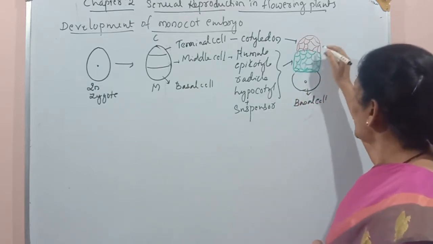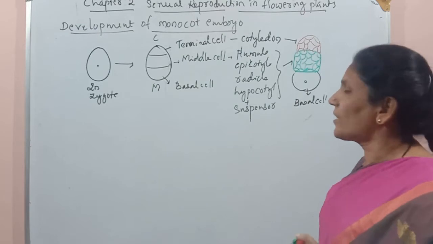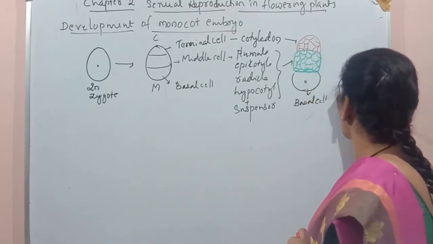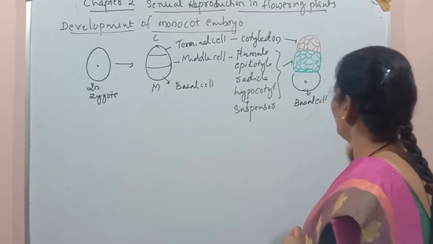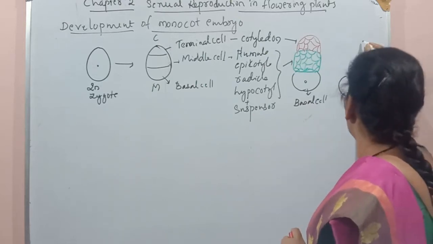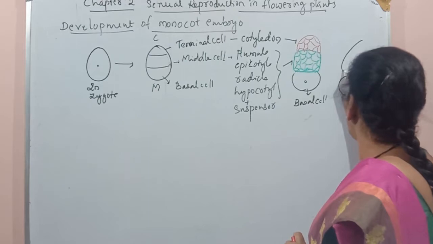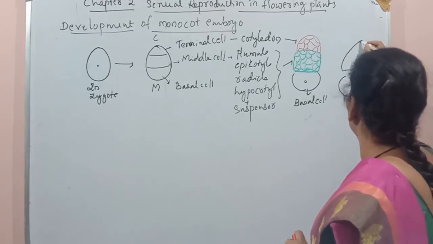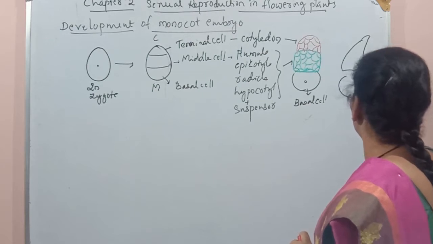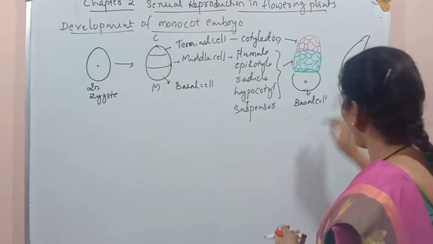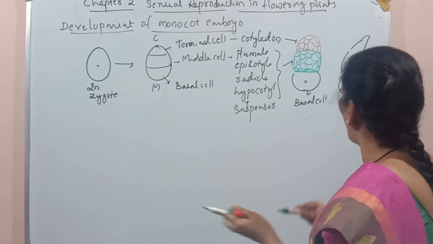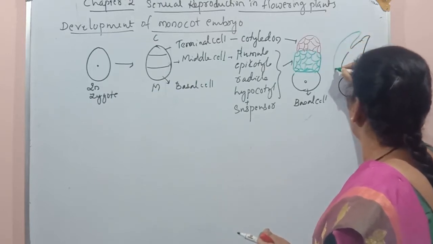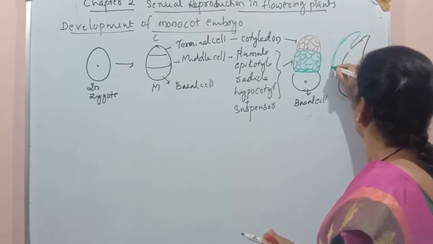The mass of cells turns into the embryo. So this is a small structure of basal cell, and here the mass of cells of the middle cell turns into this structure, and cotyledon is forming here.